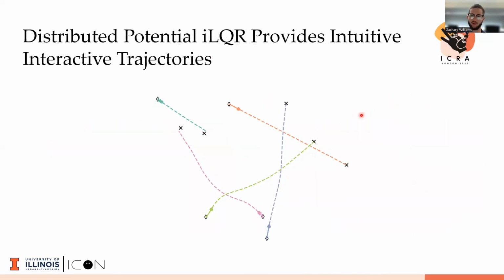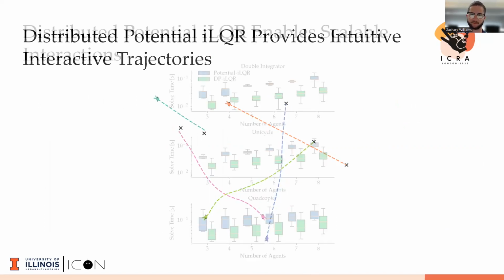And so pairing this with a trajectory optimization algorithm, potential iLQR, for multiple agents, we can solve this problem and show that it produces intuitive trajectories here, where I'm just using unicycle dynamics in 2 dimensions.